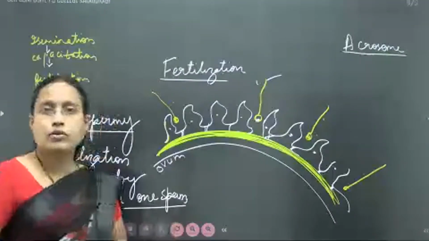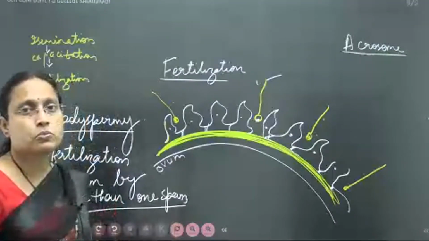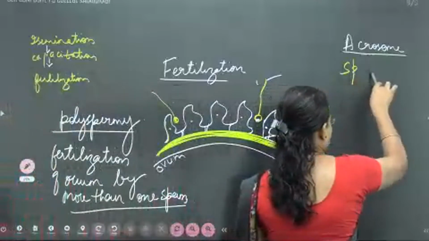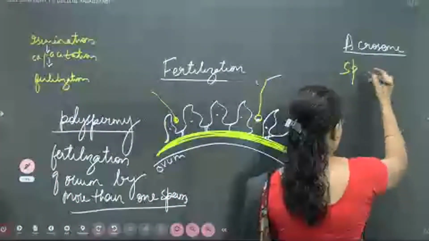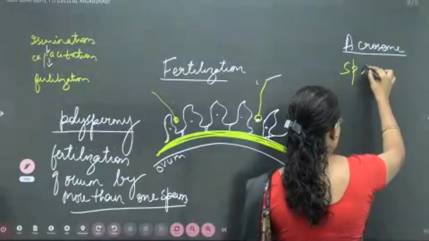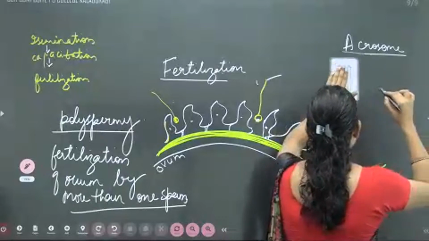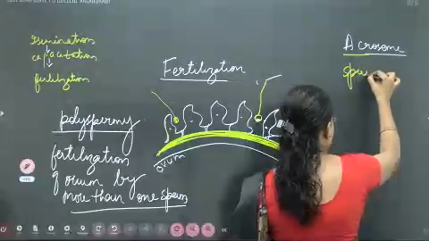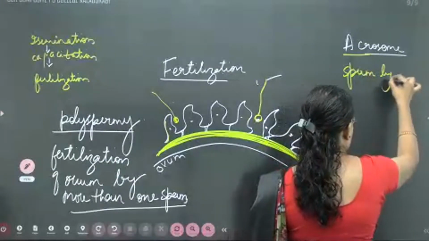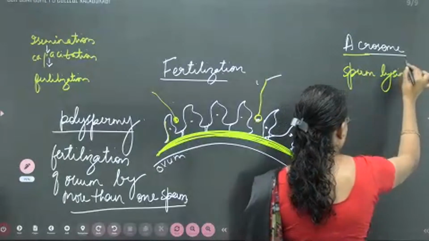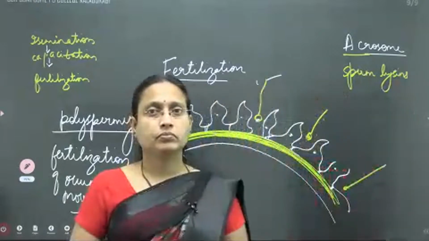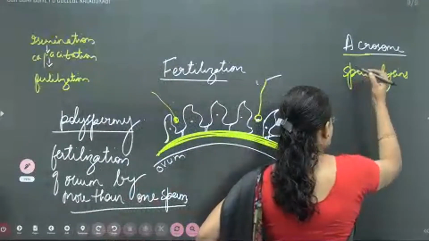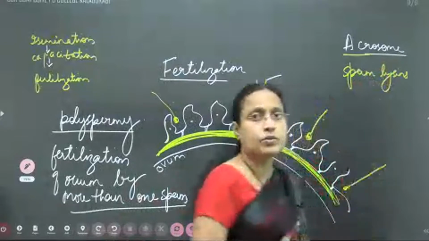The acrosome consists of sperm lysins. This sperm lysins are of three types.